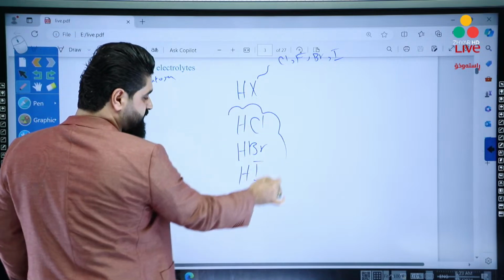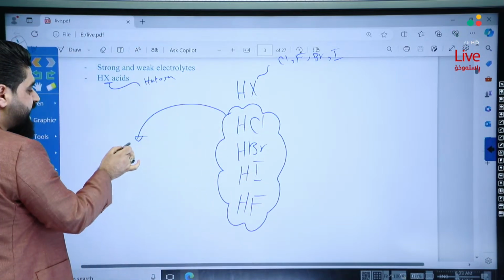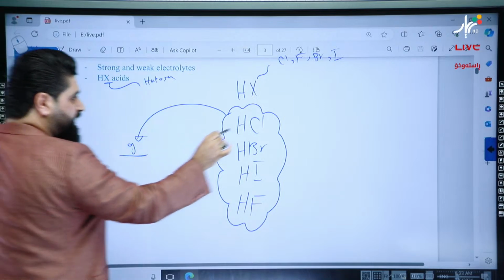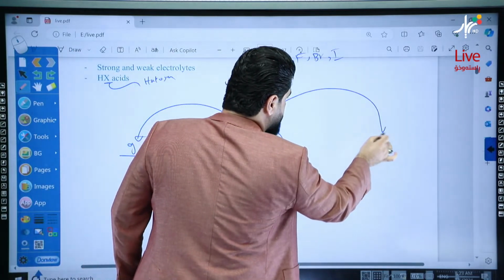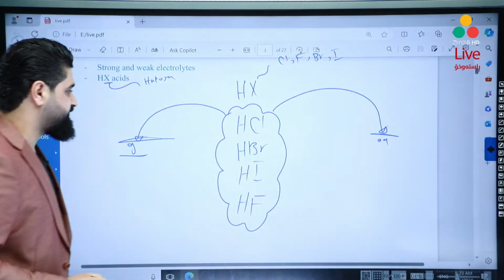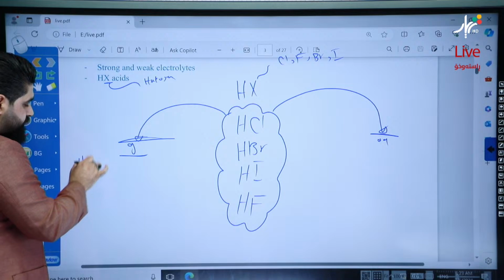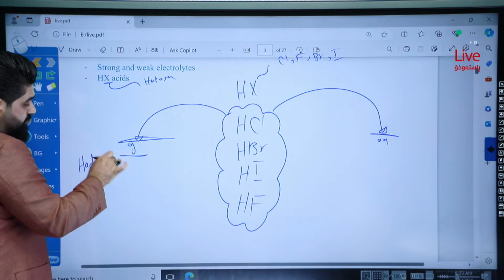Okay? Yalla. So these are HX. They could be in their gas form and they could be in their aqueous form. Okay? So what will happen when they are gas? When they are gas, we call them hydrogen halide.